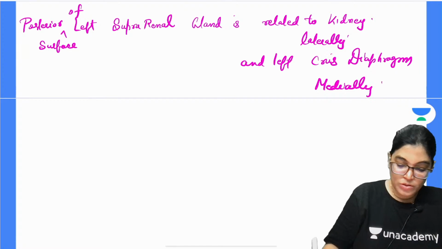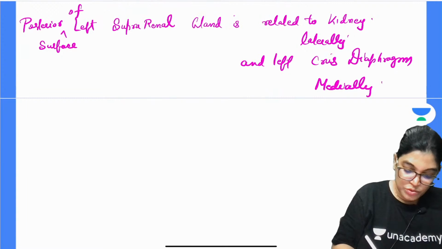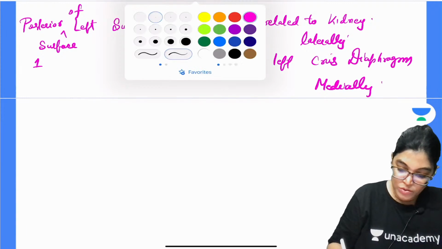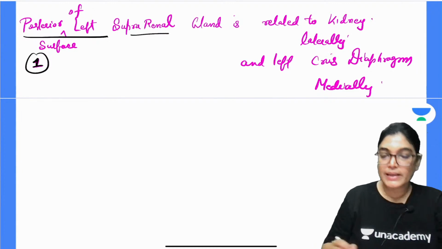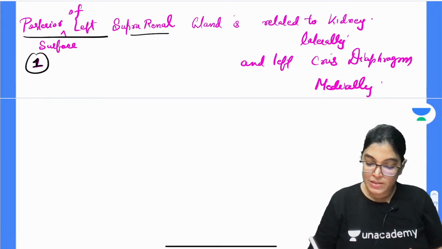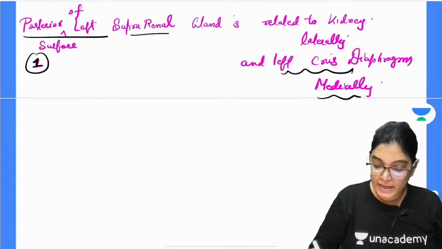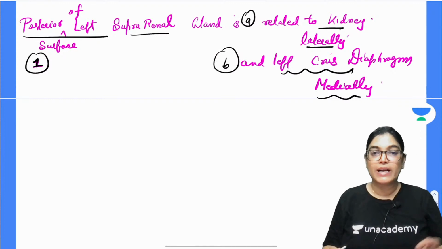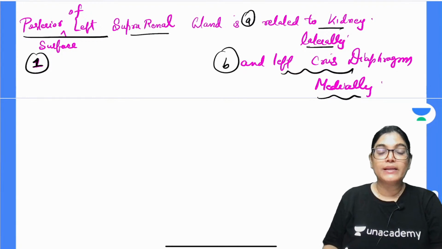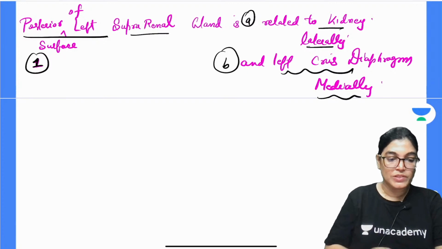Got it? This is the first point I want to cater here, that the posterior surface of left suprarenal gland is related to two structures, left crux of the diaphragm medially and kidney laterally. So these are the relations of the posterior aspect of left suprarenal gland, and this was the correct option which I have marked.